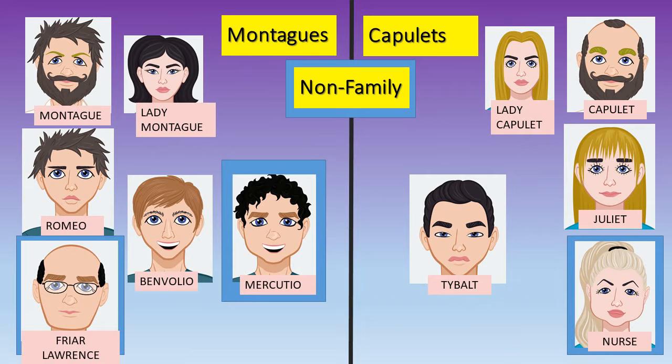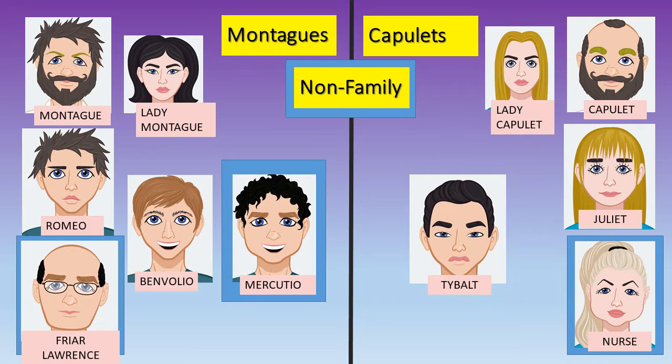On the right-hand side, we've got the Capulets. We've got Lady Capulet and Capulet, or Lord Capulet as he's known when we first meet him in the play. Same goes for Montague on the other side. They are the parents to Juliet. And Juliet, just like Romeo with Benvolio, has a cousin that she has a close relationship with, Tybalt. And Juliet has an adult who is also not quite a Capulet, but she works for the Capulet family. That's the nurse, and she has cared for Juliet throughout her life and is closely aligned to her. The nurse doesn't have any children of her own, much like Friar Lawrence.